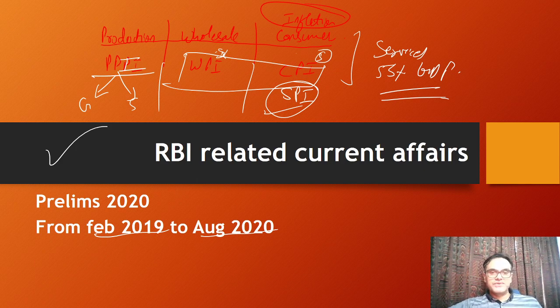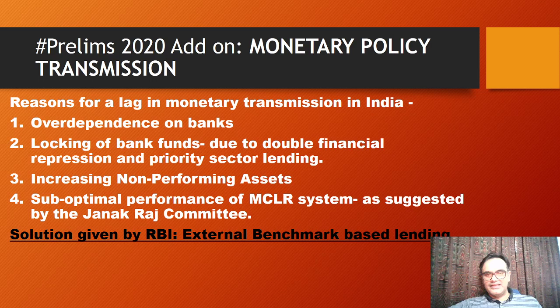Last year also, in prelims 2019, they asked about 3 questions on RBI related current affairs itself. So let's look into that. So first is monetary policy transmission. What is this? This has been coming in the news. So there are reasons for monetary policy transmission.